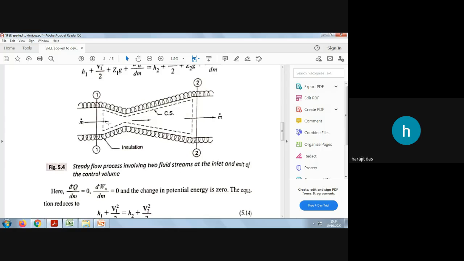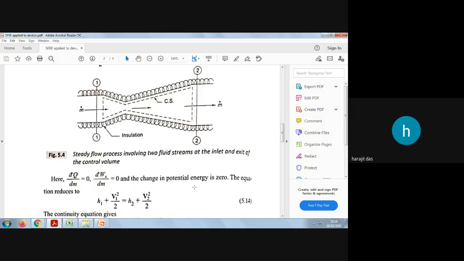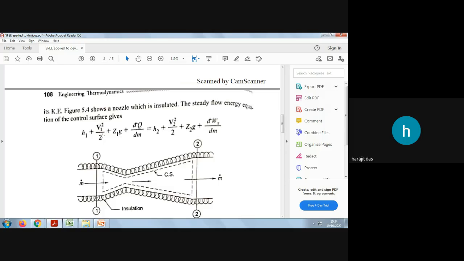You can see this elevation is the same at 1-1 or at 2-2. That is why there will not be any change in potential energy. If there is a change in datum height, then there will be a change in potential energy, isn't it? So finally the equation will become what? The velocity term will be there, h1 enthalpy will be there, the potential term will not be there. So you can strike out this potential energy term, then dq by dm will be equal to 0, here also z2 minus z1 will be equal to 0, and dw by dm will be equal to 0.